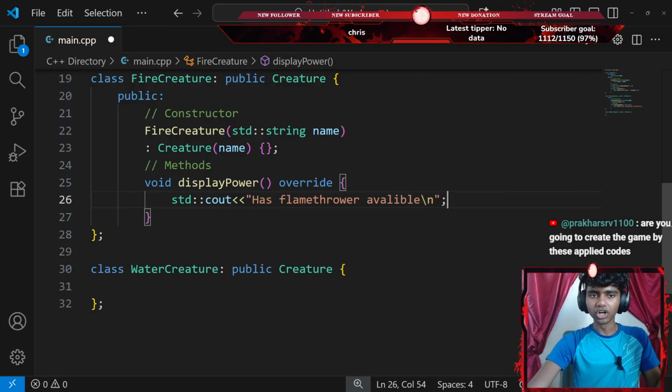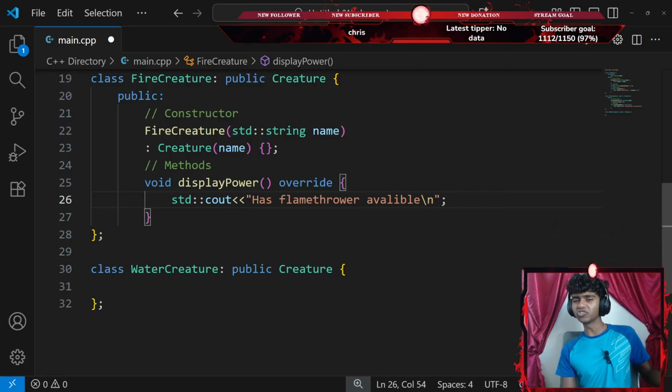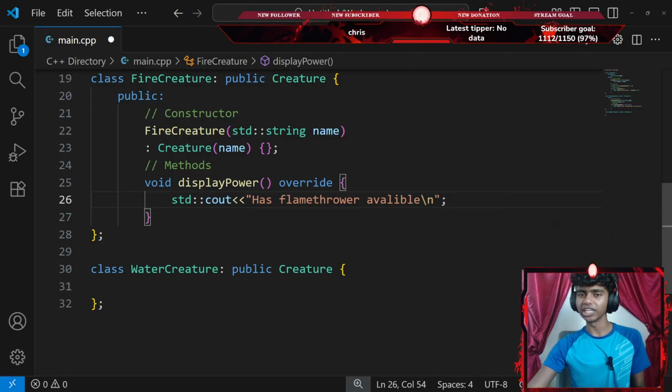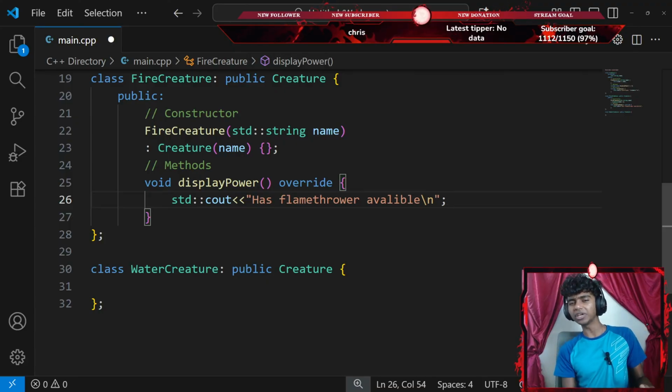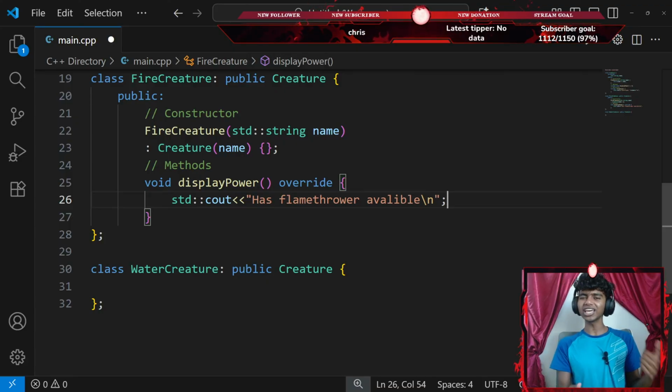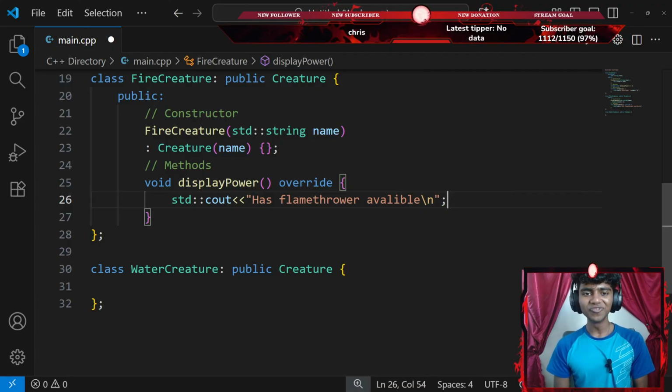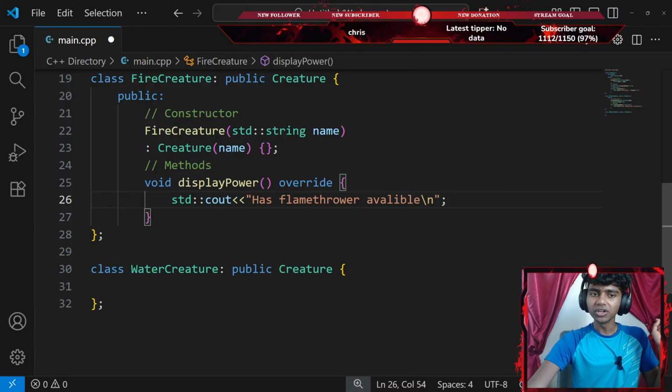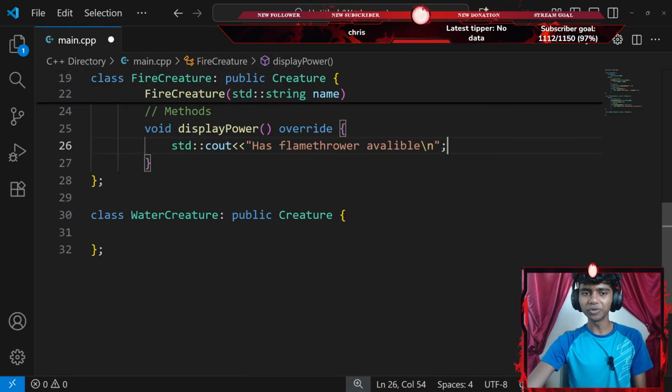Are you going to create the game with these applied codes? Honestly, I'm just learning these codes for the basics. Once I am done with each code, I just delete it and go on to the new code. That's it. When I do make games, I am just going to get an idea, then make that on my own. Okay, that's it. Hiding Enderman, I appreciate you joining this stream. So it's just a hobby. Honestly, I think that makes the most sense.